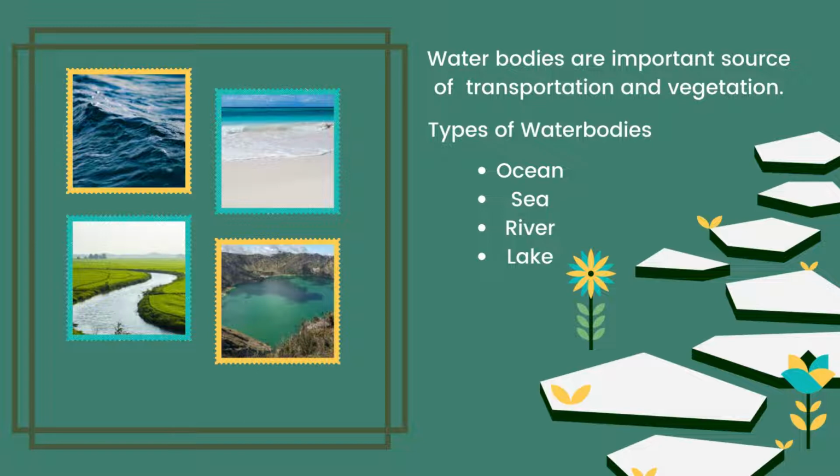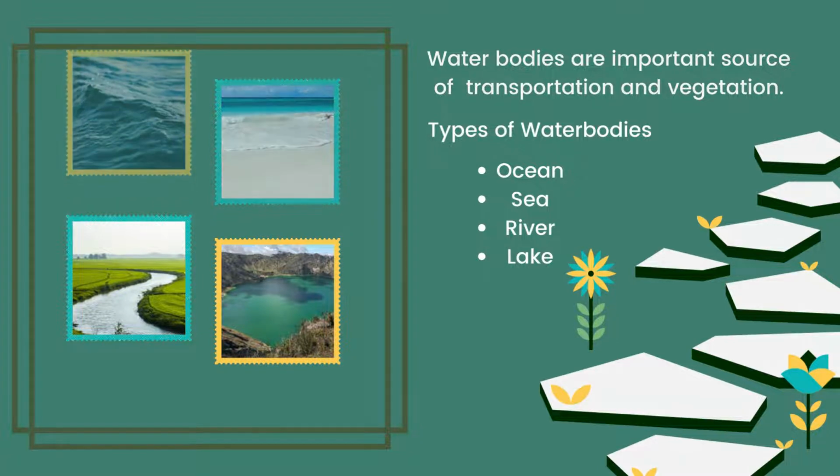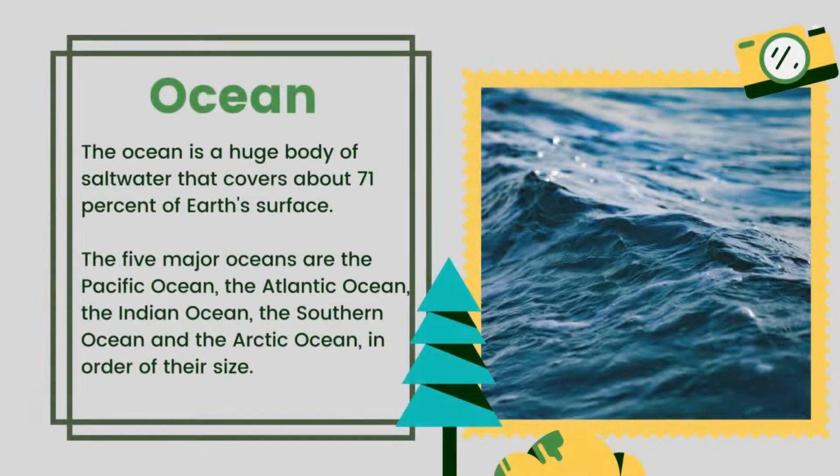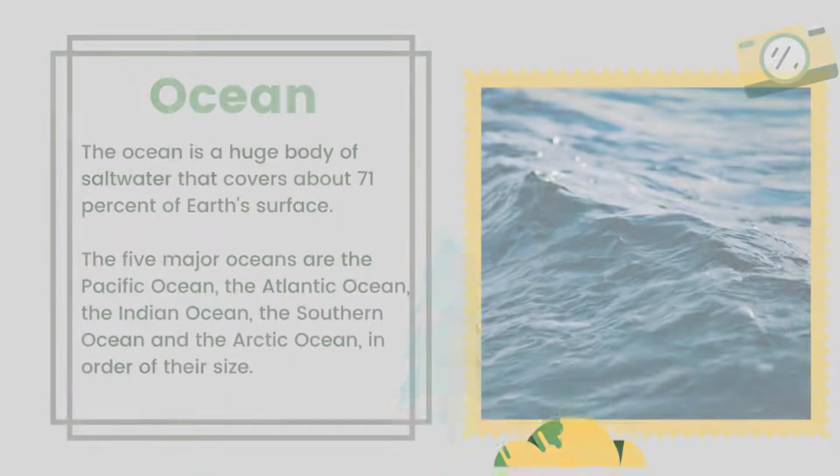Water bodies are important source of transportation and vegetation. They include ocean, sea, river, and lakes. As you can see in this picture, the ocean is a huge body of salt water that covers about 71% of Earth's surface. The five major oceans are the Pacific Ocean, Atlantic Ocean, Indian Ocean, Southern Ocean, and Arctic Ocean in the order of their size.